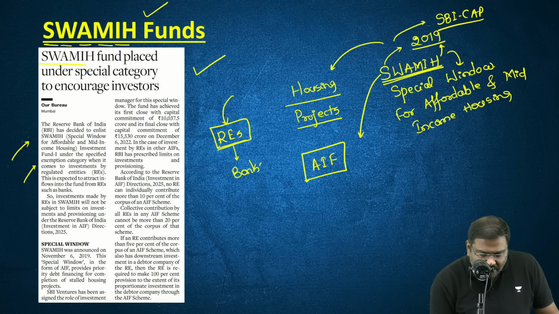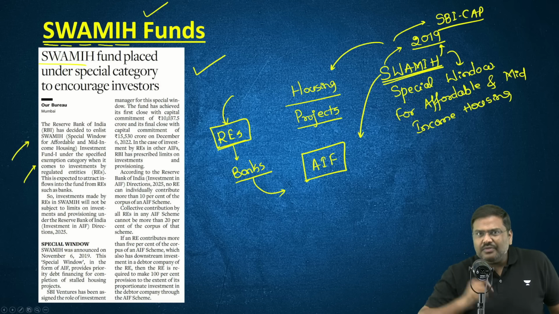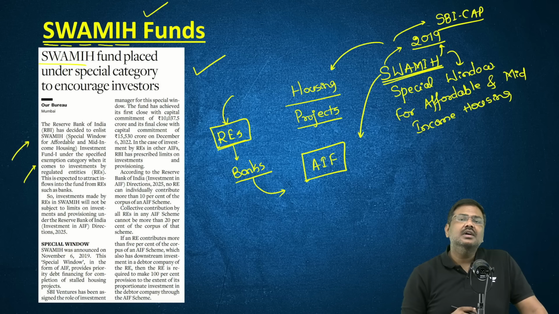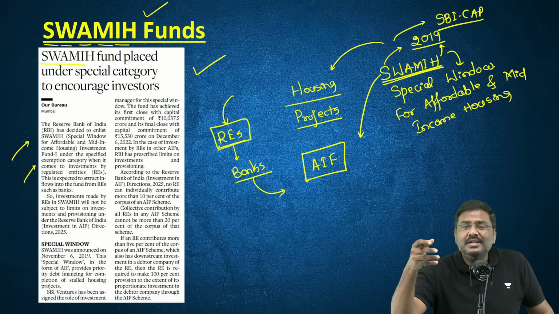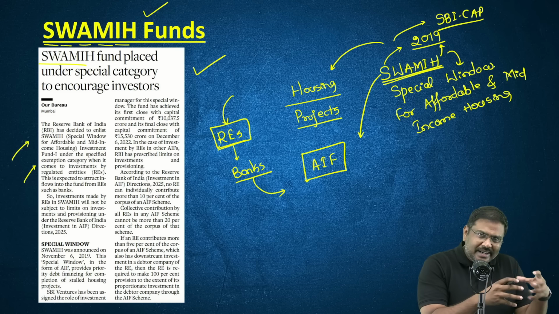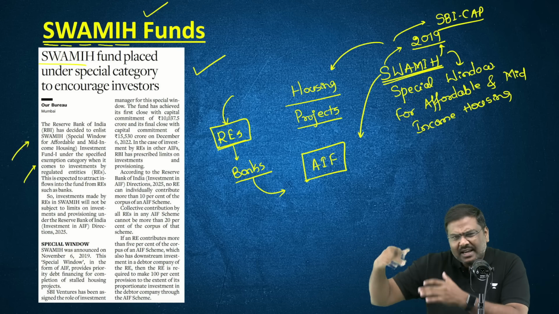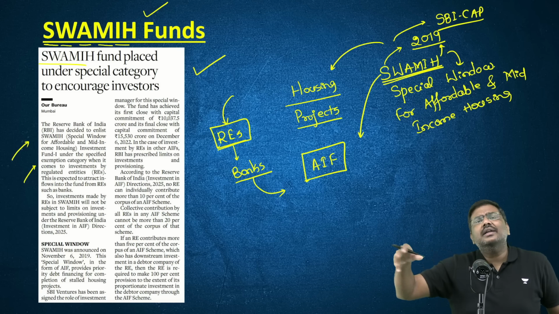So these regulated entities which are going to invest in these funds, that is Swamiha funds, now listen to me carefully, will be given certain relaxations in terms of provisioning norms. Whenever these entities are investing in the AIFs, there are a lot of conditions. There are a lot of regulations imposed by the market regulator.